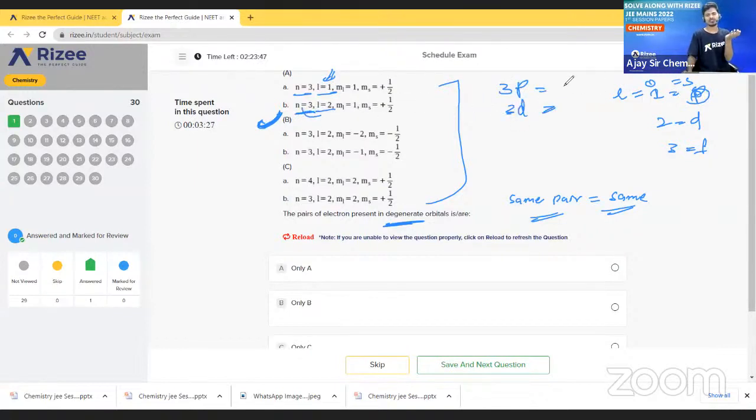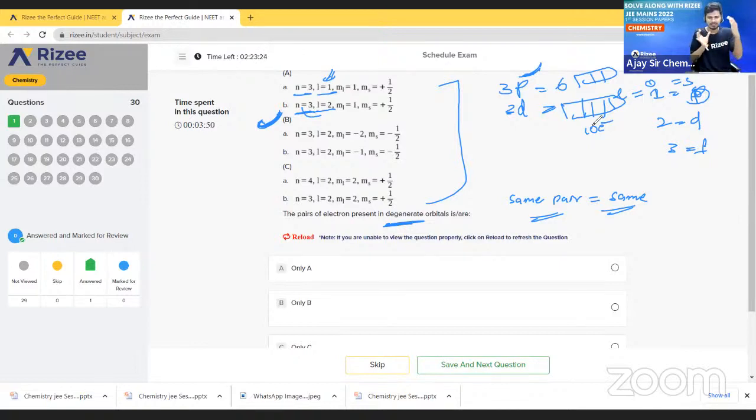So 3p and 3d. How many electrons will be present in 3p? Obviously 6 electrons, since p has 3 suborbitals, px, py, pz. And in d, how many orbitals are present? 5. So here 10 electrons are present.